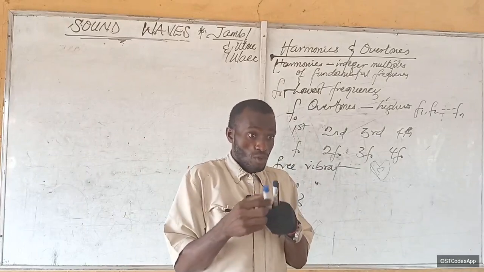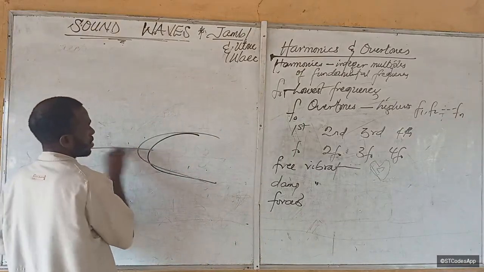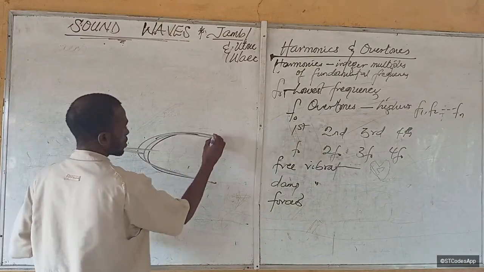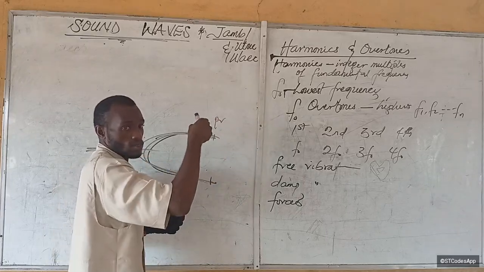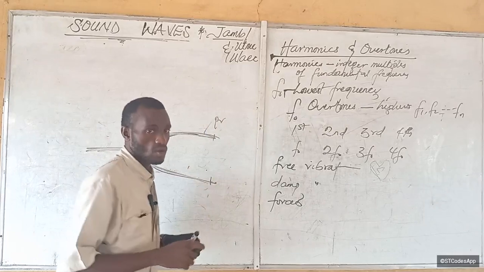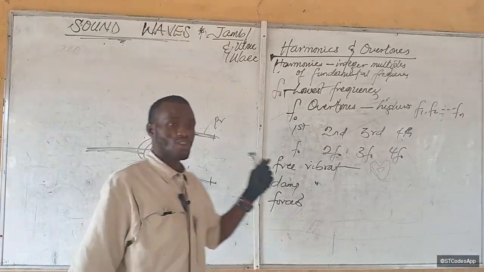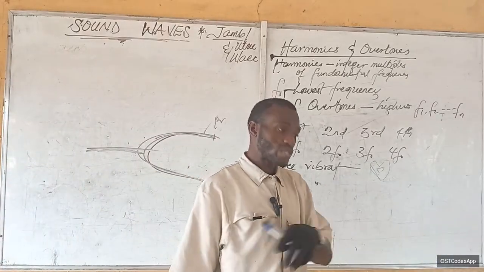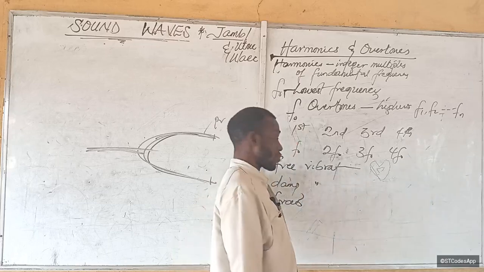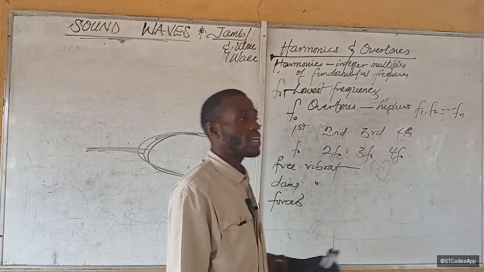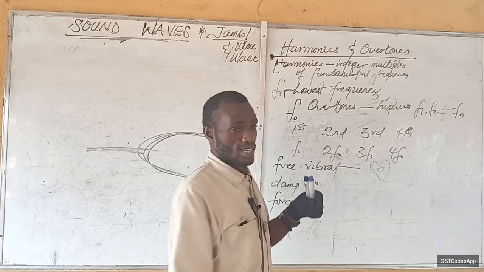He vibrated a tuning fork. You know a tuning fork, right? You've seen one, U-shaped like this, that has prongs. These are called the prongs. When you hit it, it vibrates. So he set it in motion, and the other one did not vibrate, because it was not at the same frequency. When he put a tuning fork that could vibrate at the same frequency as the other one, as he hit this one, that one also began to vibrate.